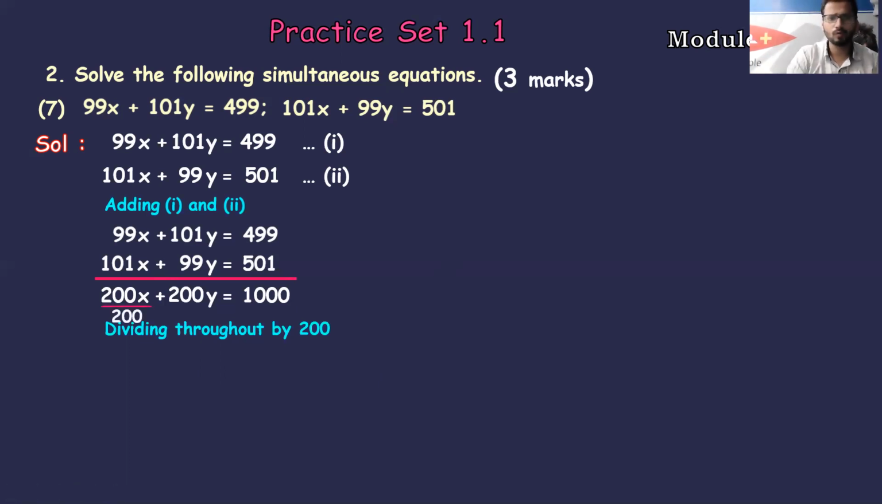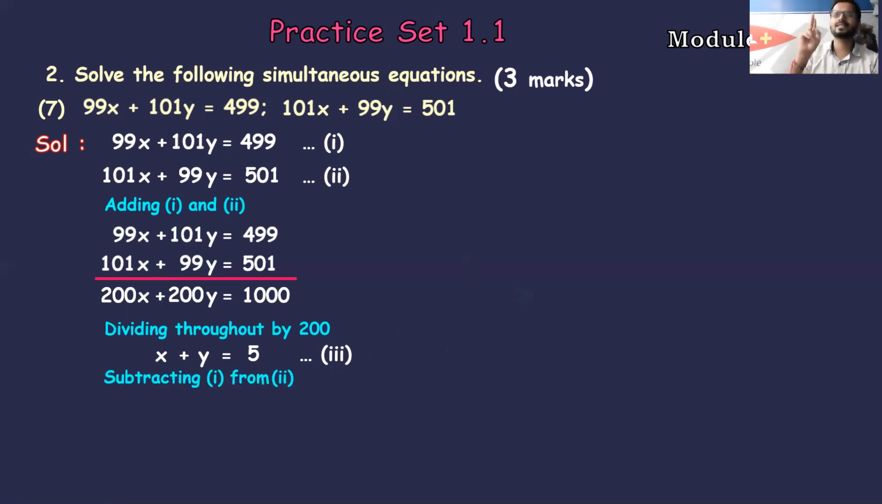200x divided by 200, you will get x, plus sign as it is. 200y divided by 200 gives you y, equals 1000 divided by 200. So 200 ones are 200 and 200 fives are 1000, giving 5. So this is your new equation. You can name it equation number 3. Please don't name it equation number 1. This is what I have observed while checking the papers. Many students name it equation number 1. Students, equation 1 is already there. So this has to be a new equation number. It is equation number 3.